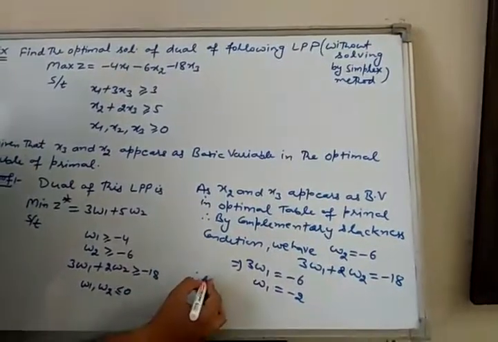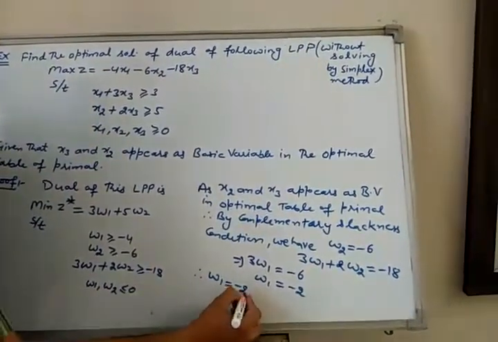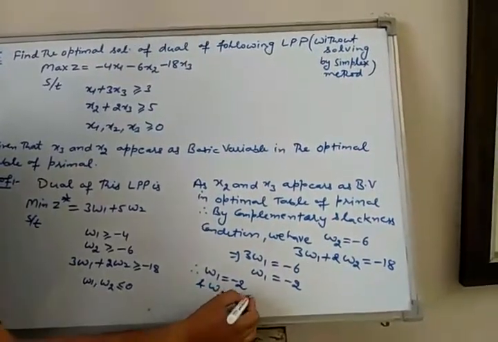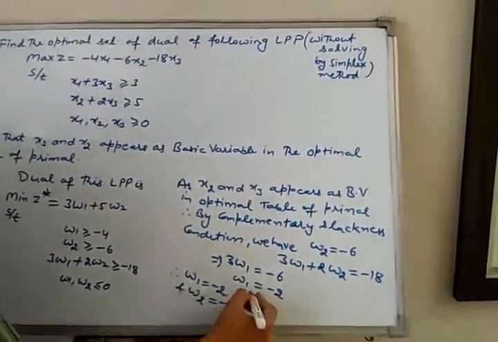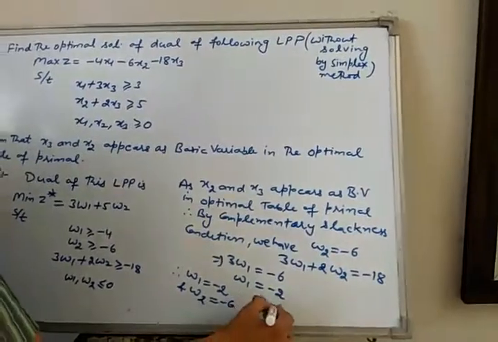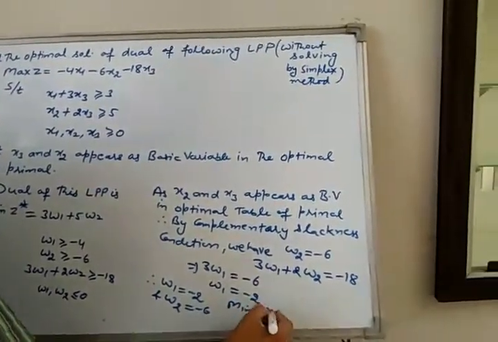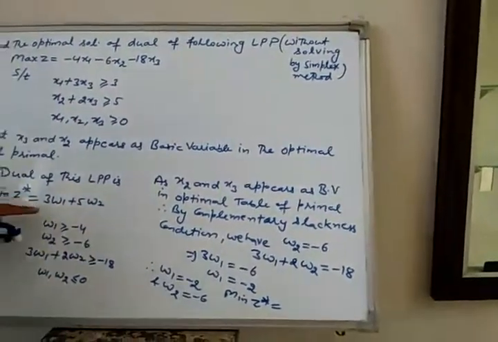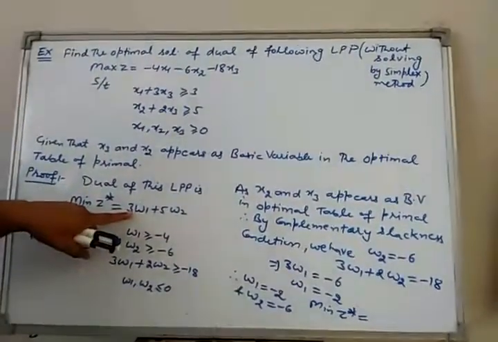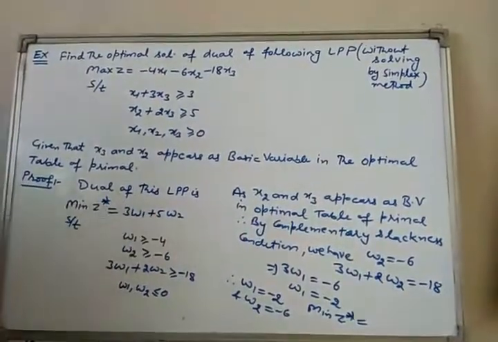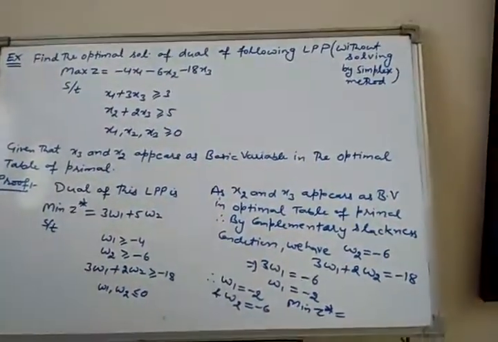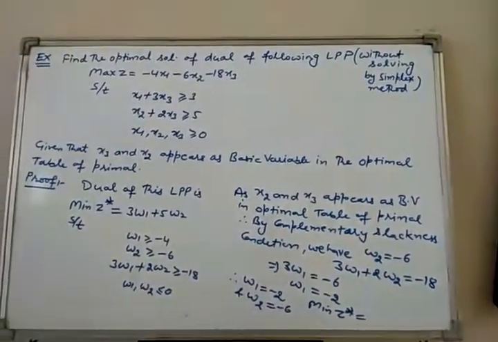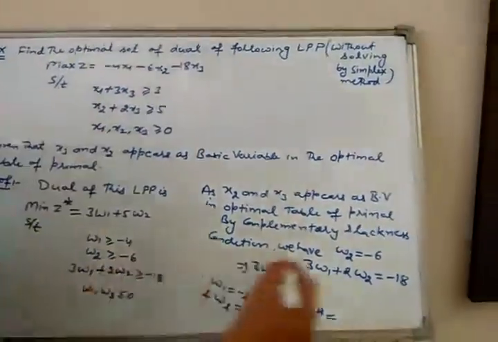Therefore, W1 equal to -2 and W2 equal to -6, and minimum Z star equal to, putting it here, -6 minus 30, which is -36.